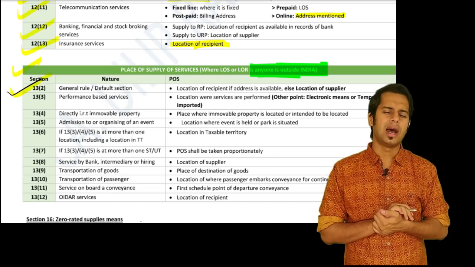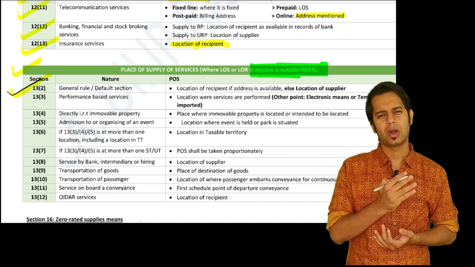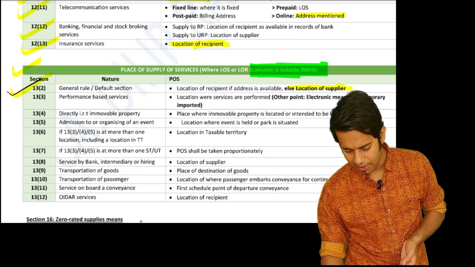Sir, what if I don't have the address of the recipient? If you don't have the location or address of the recipient, then the location of supplier will be the place of supply.